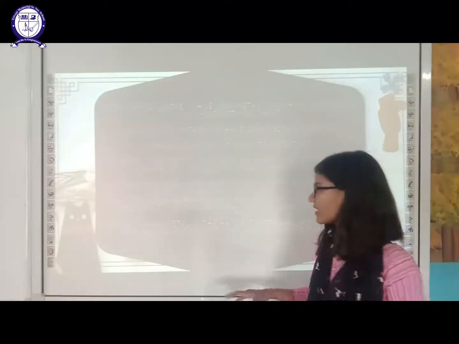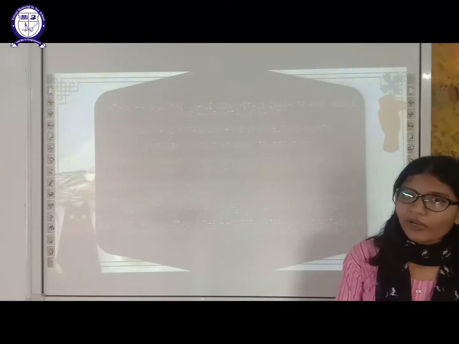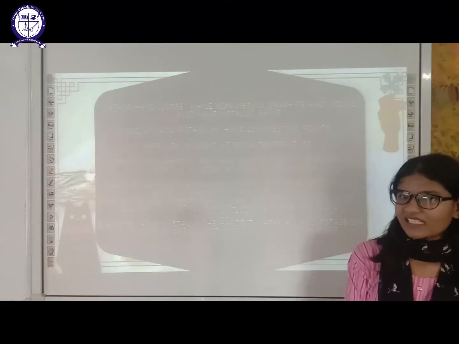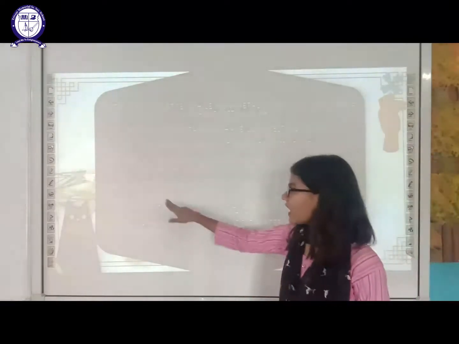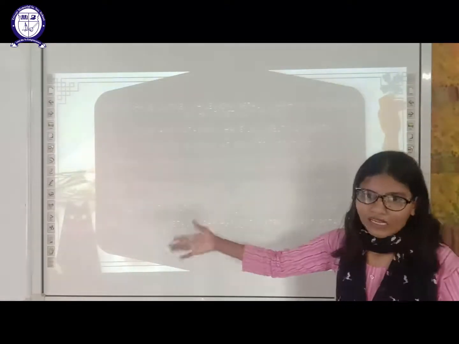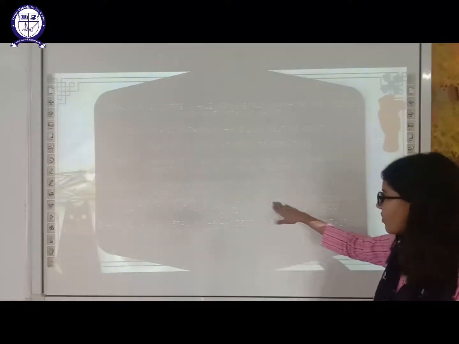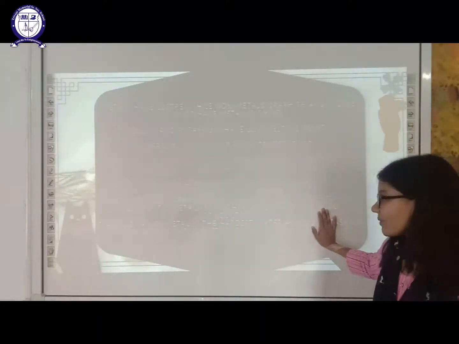So this is an exception. Non-metals have low density, because they are gases or liquids at room temperature, which are less dense as compared to solids. But iodine is an exception, which has even higher density than the alkali metals. Graphite and carbon in gas form are good conductors of heat and electricity.